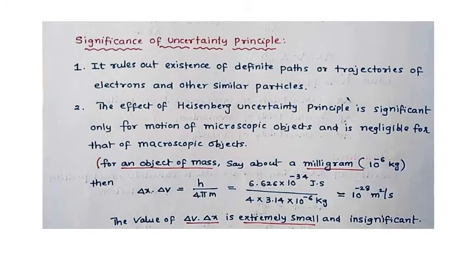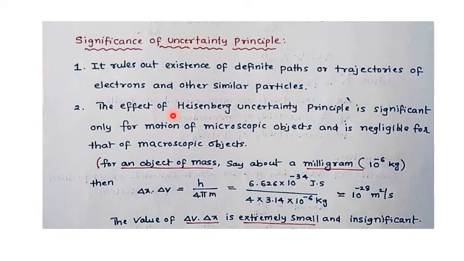Significance of the uncertainty principle. Just try to understand, no need to worry. It rules out the existence of definite paths or trajectories of electrons and other similar particles. The definite path was used in the case of Bohr's theory. In Bohr's model, we used the word definite paths, but this uncertainty principle rules out the existence of definite paths or trajectories of the electrons and other similar particles.